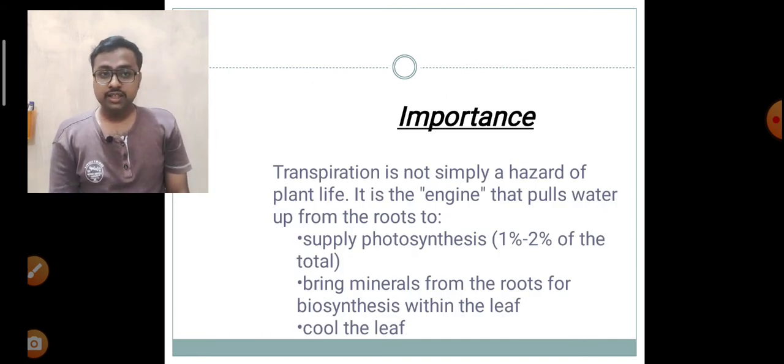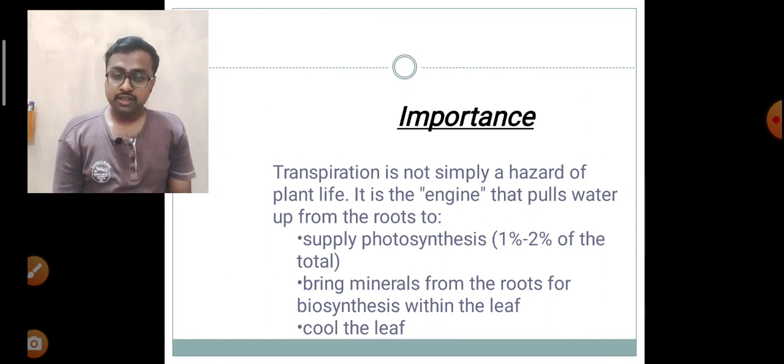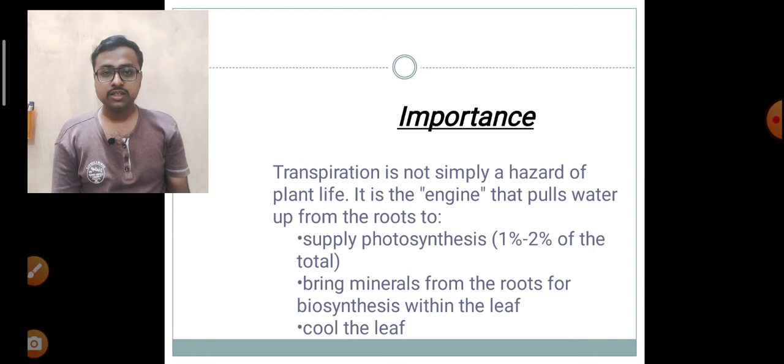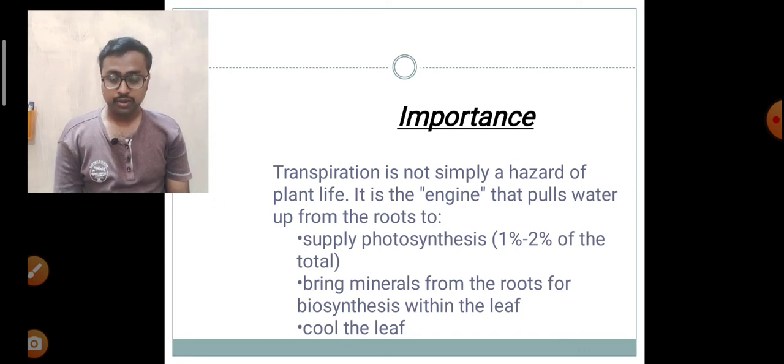Now we will see the role of transpiration. We have seen that transpiration is indirectly associated with photosynthesis. Apart from photosynthesis, transpiration is also involved in the absorption of minerals. How? Transpiration removes water, which creates a vacuum pressure, which creates a tension in the xylem tube.